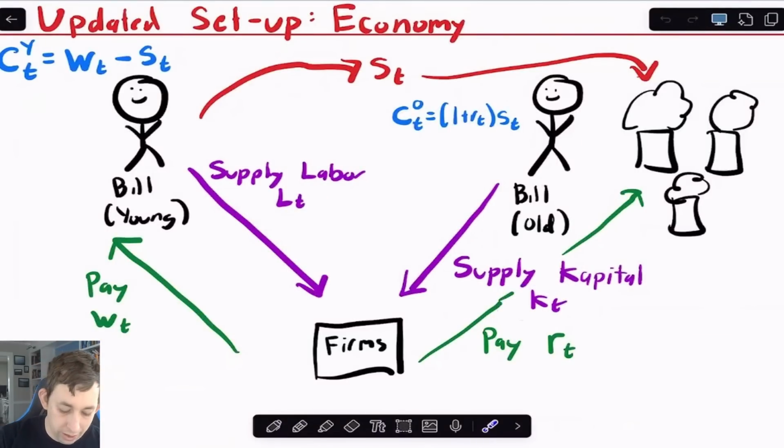And again, we're going to have some consumption when Bill is young. The consumption that Bill eats when he's young is just the wage that he gets minus whatever he chooses to save. Because again, when he's young, Bill can choose to save some coconuts, or plant some coconuts to become coconut trees in the next period when he's old.